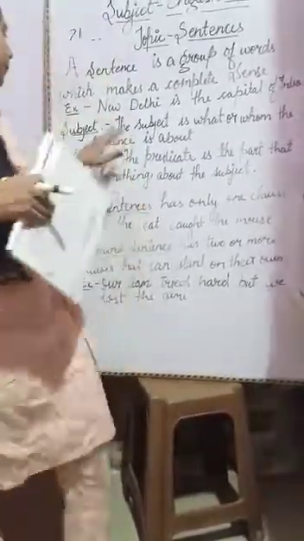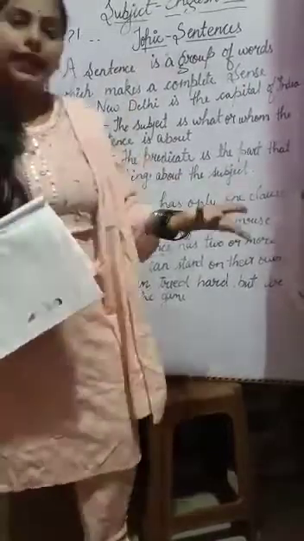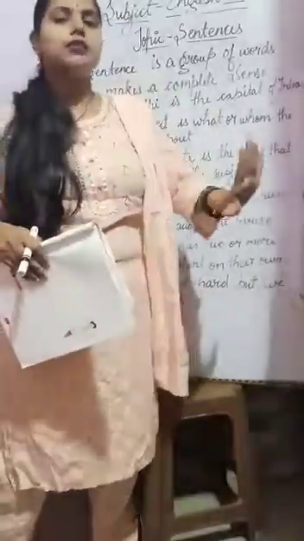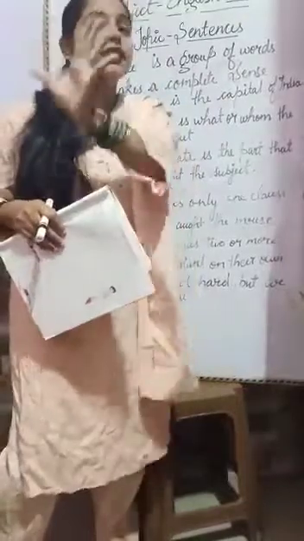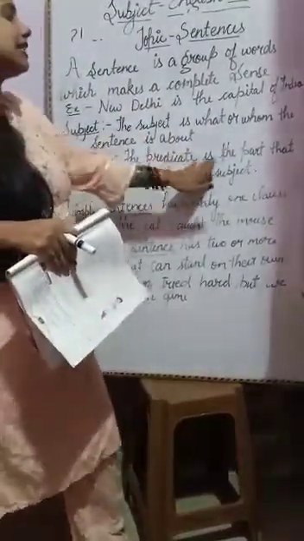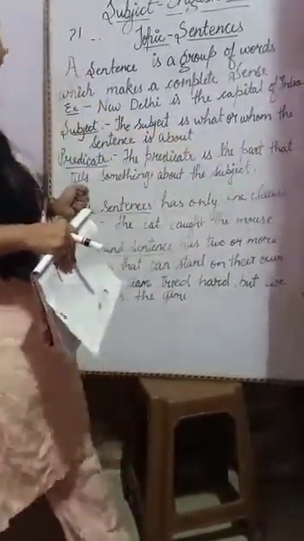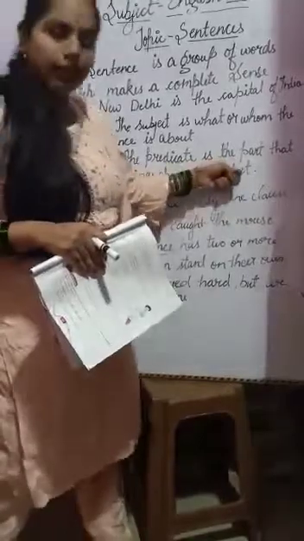Second one, predicate. Now what is a predicate? If I know that Ram is the subject, then what is the predicate in this sentence? Here is the definition. The predicate is the part that tells something about the subject.